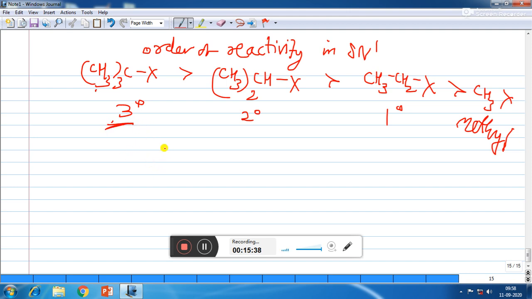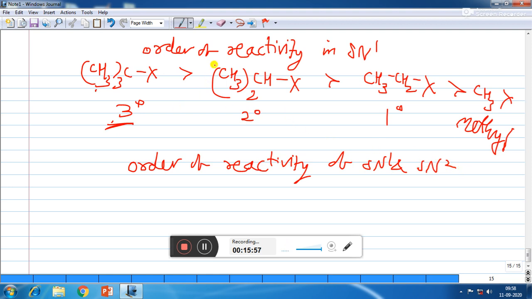Now here we will see that the order of reactivity in SN1 and SN2 does not depend only on the alkyl group, it also depends upon the CX bond. Okay, so the order of reactivity of SN1 and SN2 also depends upon the CX bond. If the CX bond can be broken easily, then the reaction will be very fast, because the leaving group will leave carbon rapidly, and so the reaction will be fast.